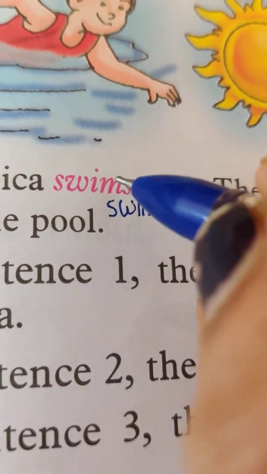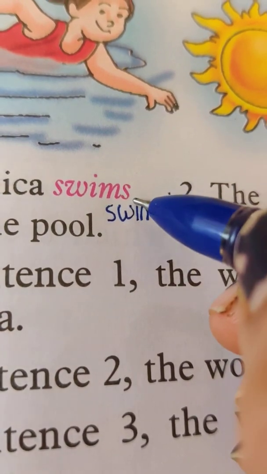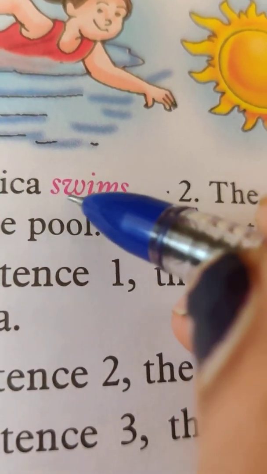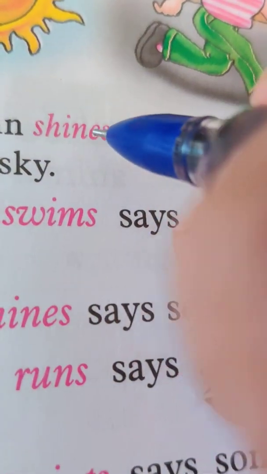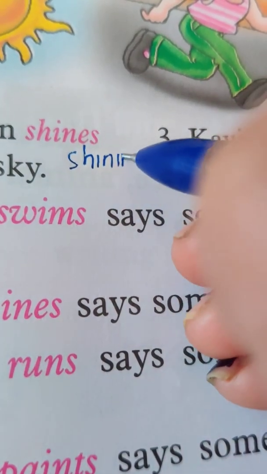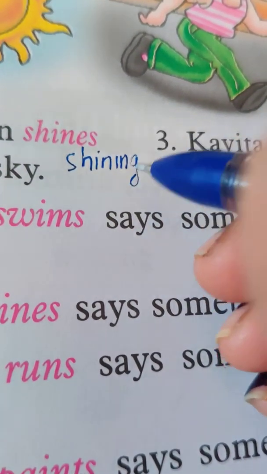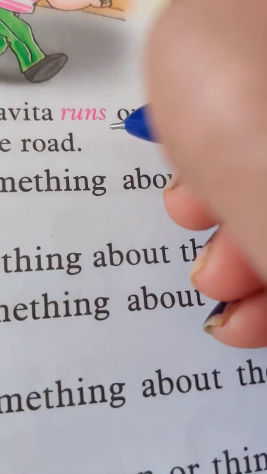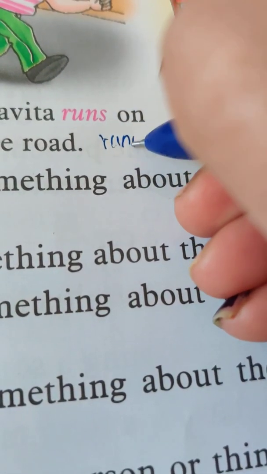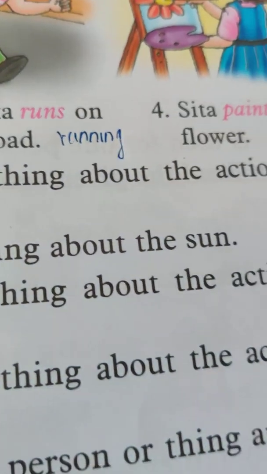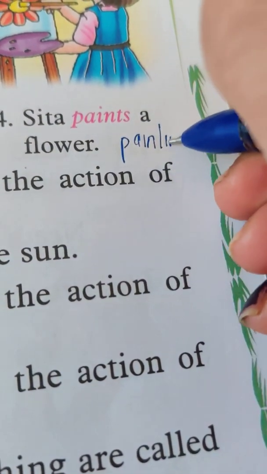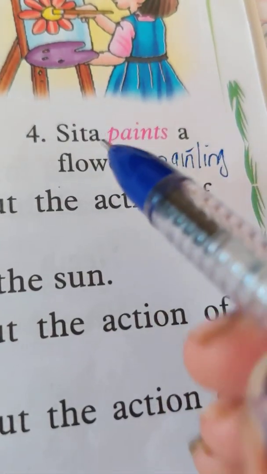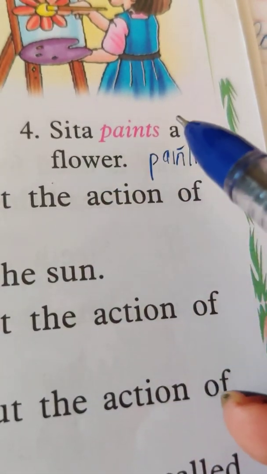We added ing to swim and it became swimming. Swims is a verb and swimming is also a verb. What about shines? Shines becomes shining. Kavita runs becomes running. Sita paints becomes painting.